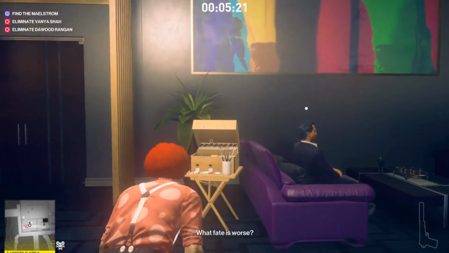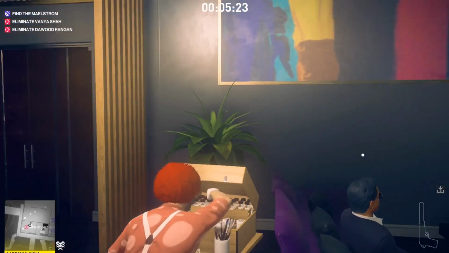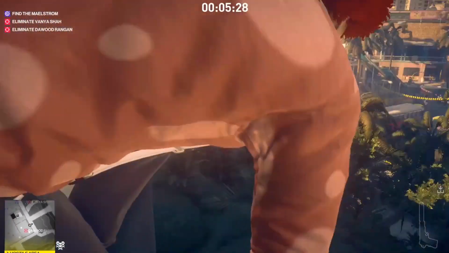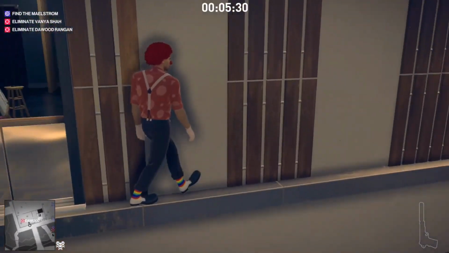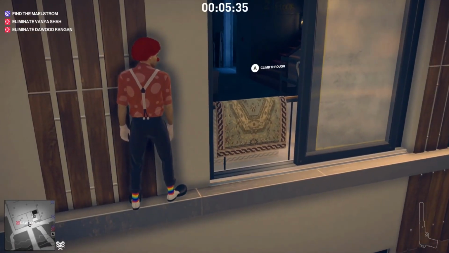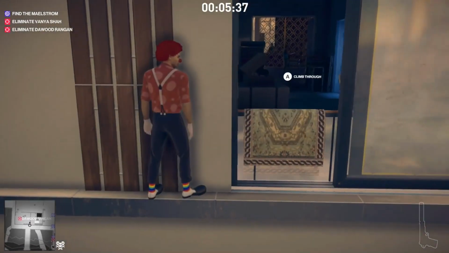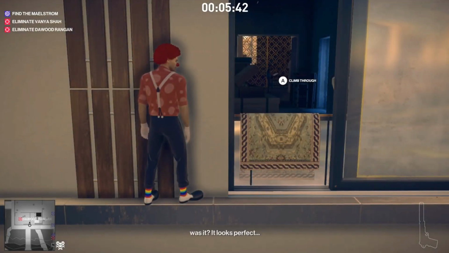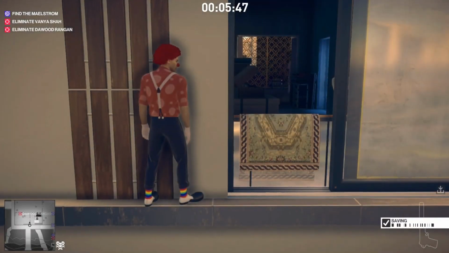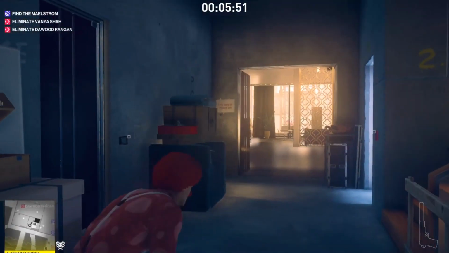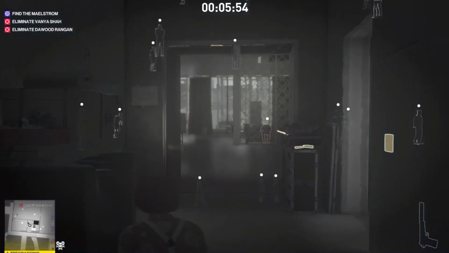Just to be sure, make sure he's completely seated, and do not sprint, because they may start investigating because they hear some sounds or something like that. A general rule of thumb is to just not sprint, at least during these higher difficulty levels. So that woman's there. We are just waiting for her to leave, and once she leaves, then we can head back down and get out of this tower.